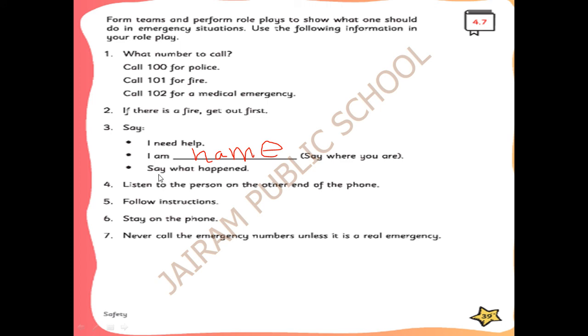Good. Say what happened. What is the reason, you have to say to them. Listen to the person on the other end of the phone. What he is saying, you have to listen to them. Follow the instructions, what he is saying, and stay on the phone. Never call emergency numbers unless it is a real emergency. Unless it is a real emergency, you should not call them. Okay, children, it's very, very important. Nobody should call if there is any fake call, without any real emergency, we should not call them.